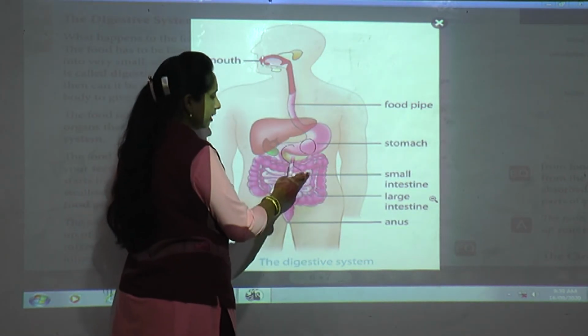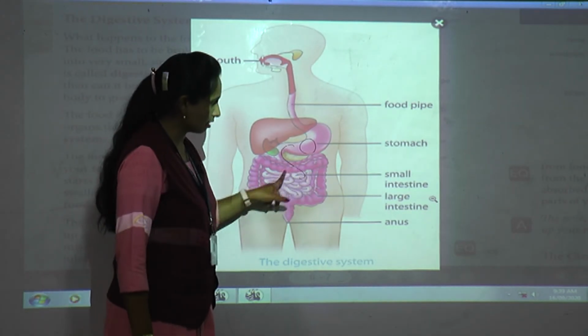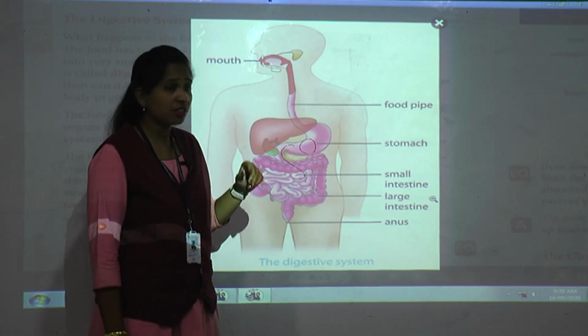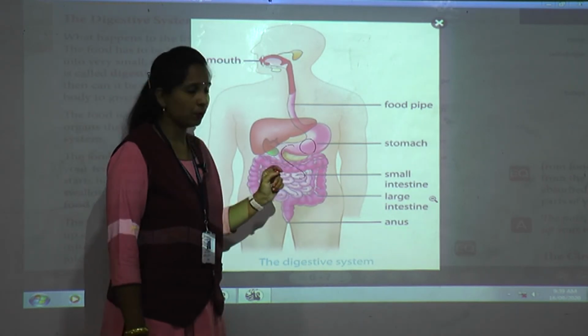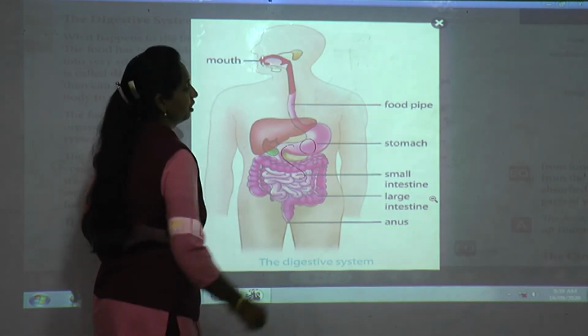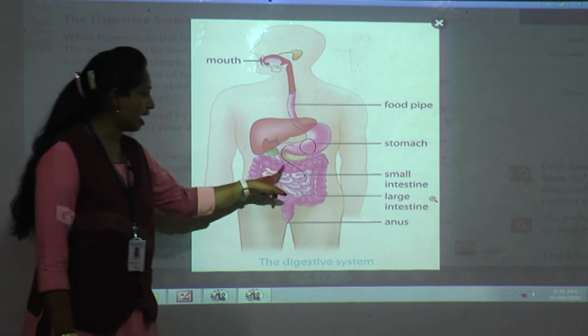So slowly it is mixed into a mash. It goes into the small intestine. Once this is full, where does the remaining part go? It will not remain in the stomach only. It goes into the large intestine. So when you eat more, it goes to the large intestine.